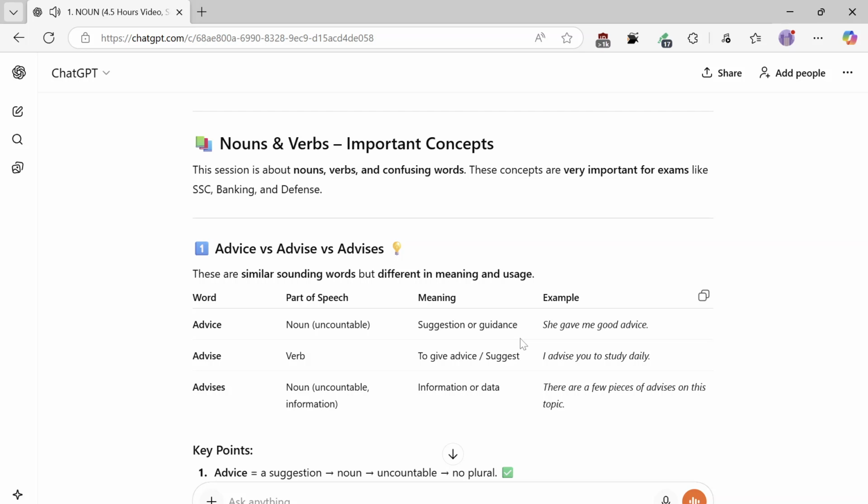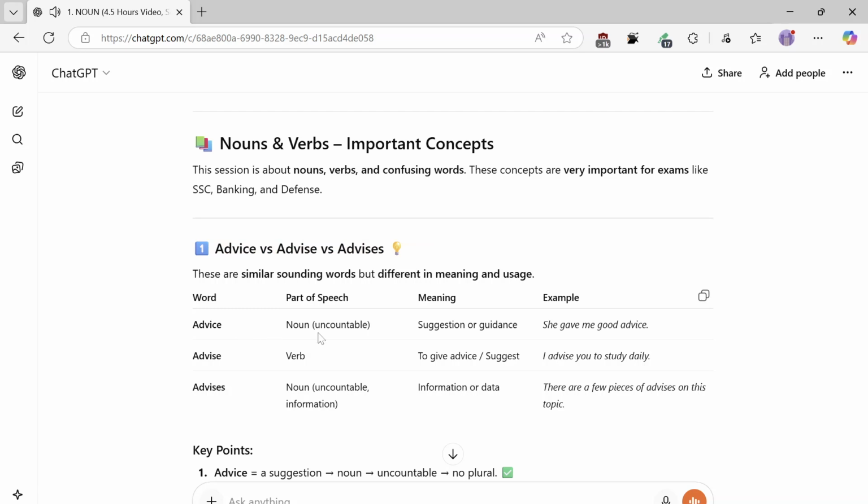Nouns and verbs, important concepts. This session is about nouns, verbs, and confusing words. These concepts are very important for exams like SSC, banking, and defense. Advice versus advise versus advises. These are similar sounding words, but different in meaning and usage.